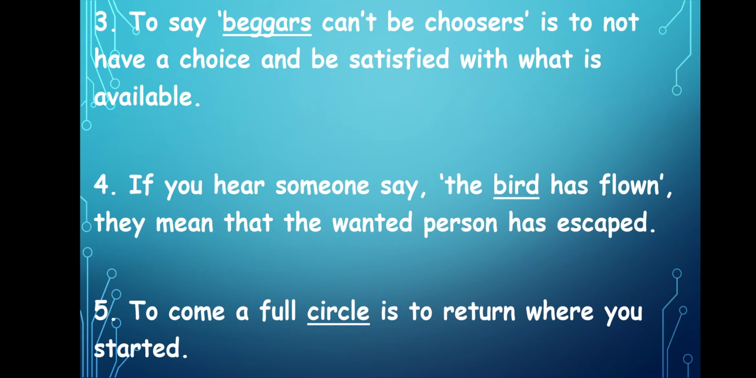Now let's go to the fifth one. To come a full dash is to return where you started. To come a full circle is to return where you started. So the idiom "to come full circle" means to return where you started. So the fifth answer is circle. C-I-R-C-L-E, circle.